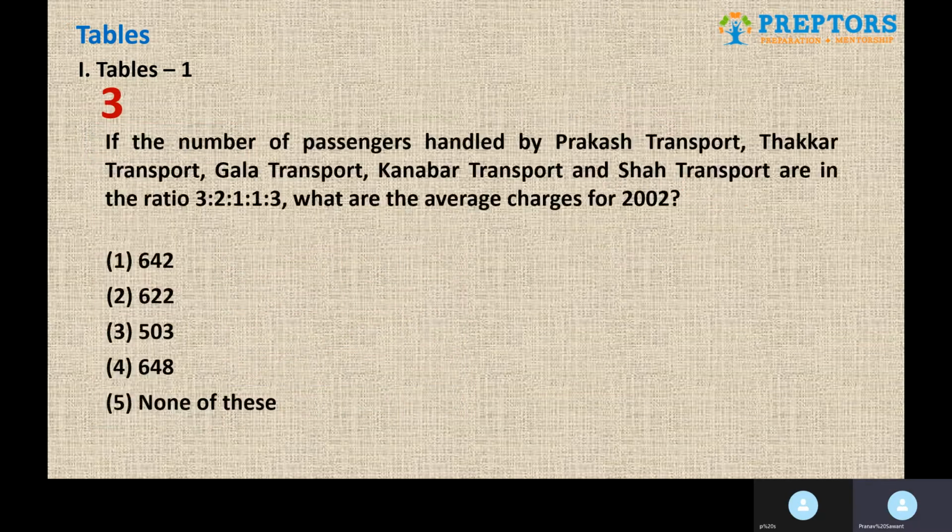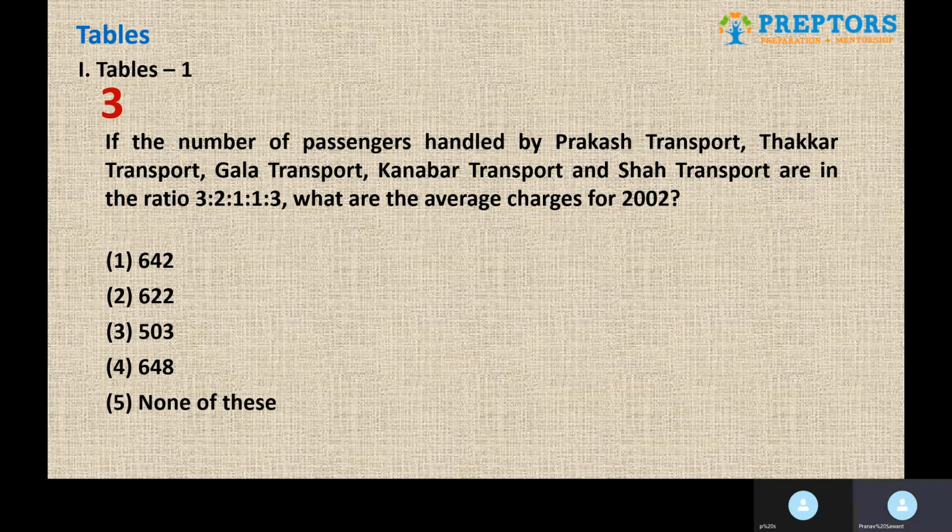Moving to the next question. If the number of passengers handled by Prakash Transport, Thakkar Transport, Gala Transport, Kanaba Transport, and Shah Transport are in the ratio 3:2:1:1:3, what are the average charges of 2002? Now, over here, they gave us the ratio of passengers, correct?